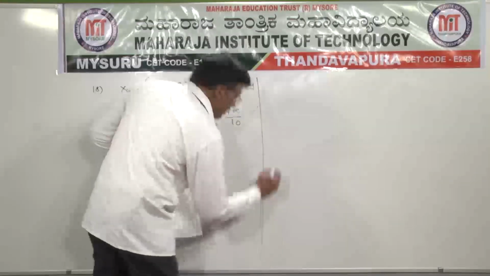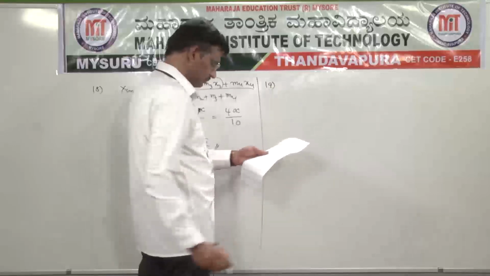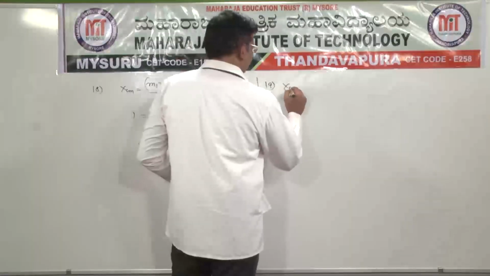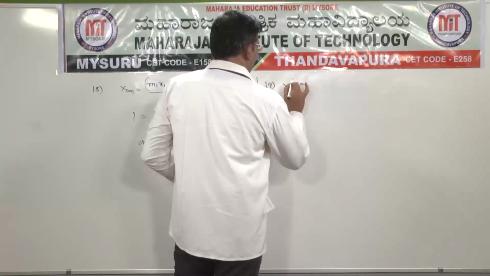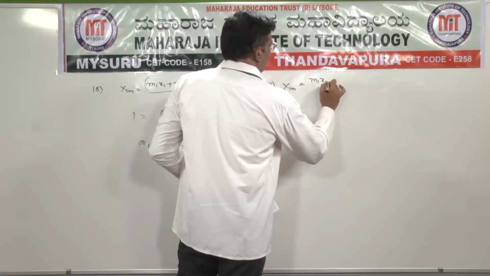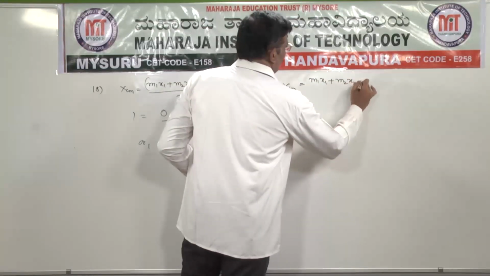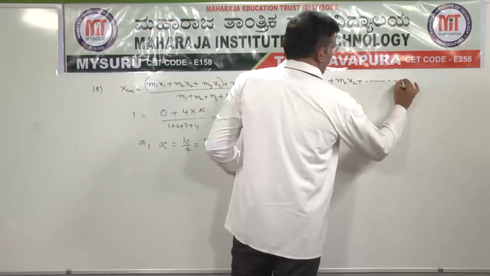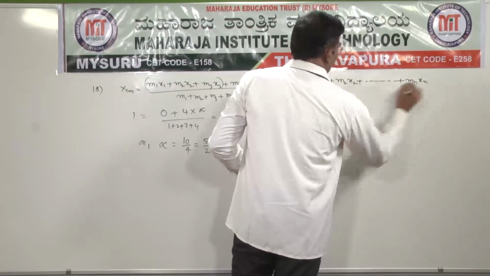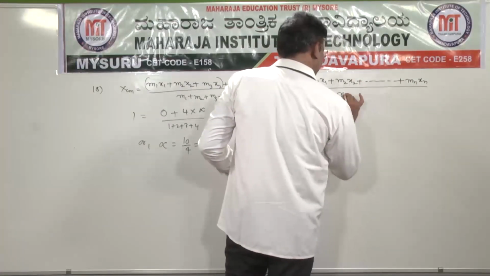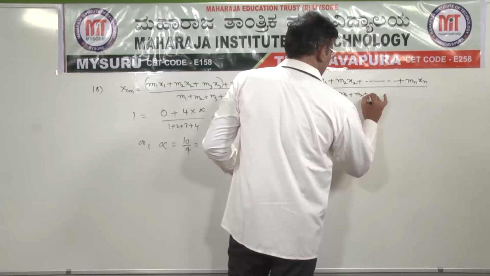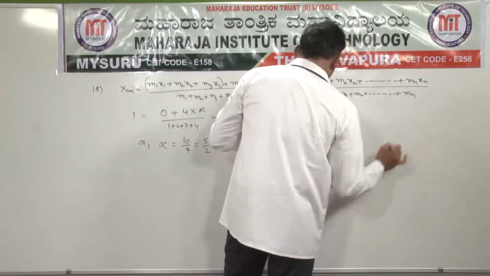Question number 19. XCM is equal to m1 x1 plus m2 x2 plus and so on plus mn xn divided by m1 plus m2 plus and so on plus mn.